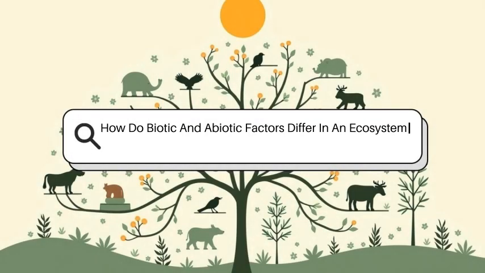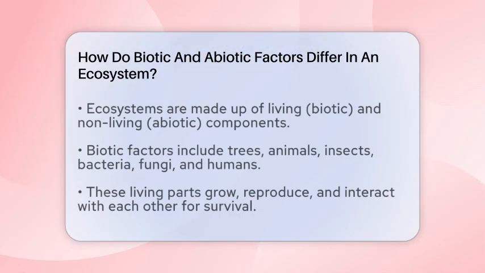How do biotic and abiotic factors differ in an ecosystem? Imagine walking through a forest or standing on a beach. Have you ever wondered what shapes the life around you? It's a mix of living things and non-living elements working together. Today, we're going to explore how these parts differ and what they mean for ecosystems.